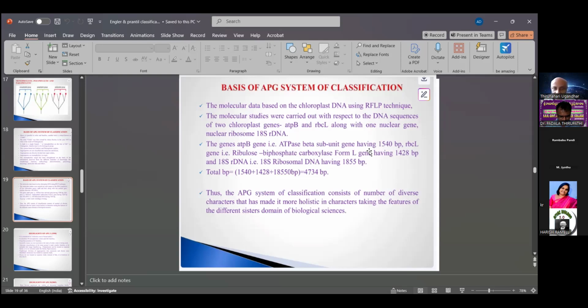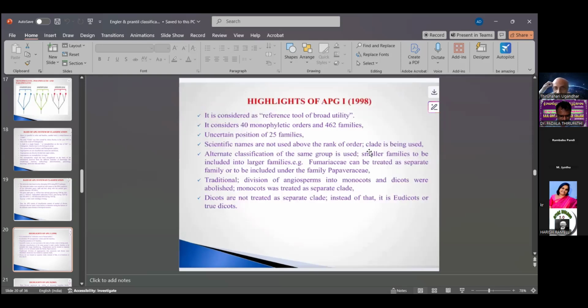Thus, the APG system of classification consists of a number of diverse characters that has made it more holistic, taking the features of different disciplines in the domain of biological sciences. These are the highlights of APG 1 in 1998.